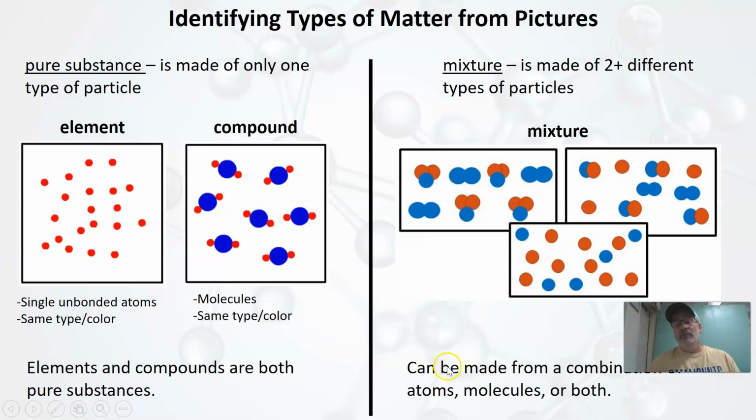So when you look at mixtures, as long as you can separate out whether I have two different types of things, then you're going to know. It could be any combination of atoms or molecules, or you might even have both. One of the biggest ways that we're going to use this information is to look at lots of samples of matter, look at the particles, and identify: is that an element? Is it a compound? Or is it some type of mixture?